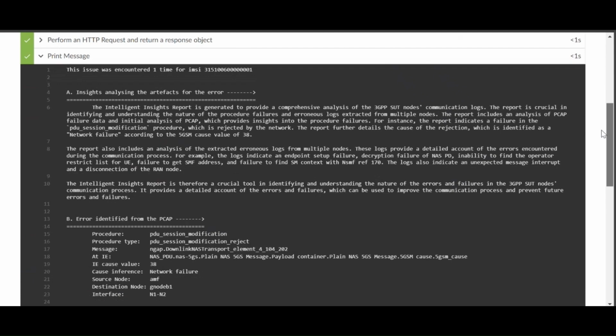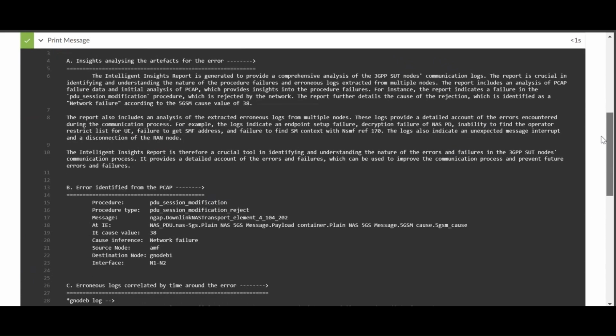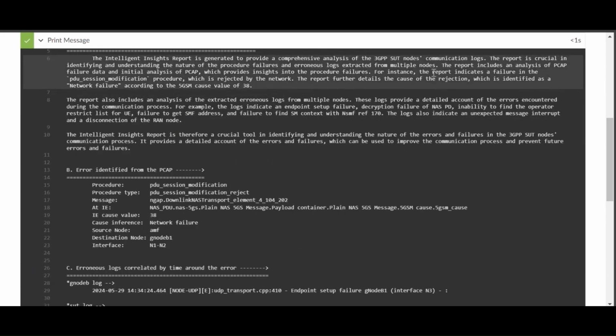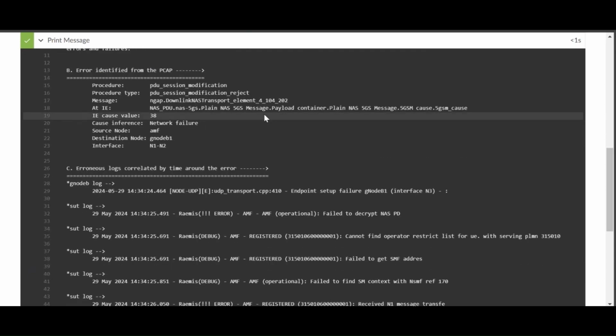Here's a first glimpse of the consolidated insights. This particular issue was observed once for this MZ. The summarized insight report indicates a failure in the PDU session modification procedure, which was rejected by the network. A deep dive into the issue shows that it was indeed the PDU session modification procedure that had failed, and the cause of the failure was a network failure in a particular information element carried in a message being transported from AMF to Gnode B through the N1 N2 interface.